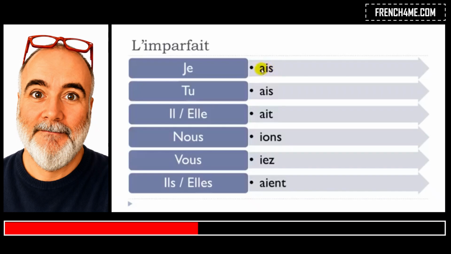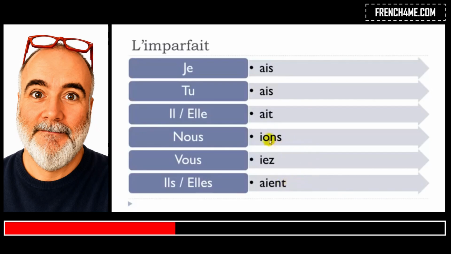All right, so now if we talk about the pronunciation, the good thing is that this will be pronounced e, this will be pronounced e, obviously because you write it the same way. This will be pronounced e as well. So final S and final T are not pronounced. And the good news is that this form, A-I-E-N-T, is pronounced e as well. Okay, so we've got e here, e, and then e. So that's quite easy to produce. It's not a big difficulty for the students to make this e sound.